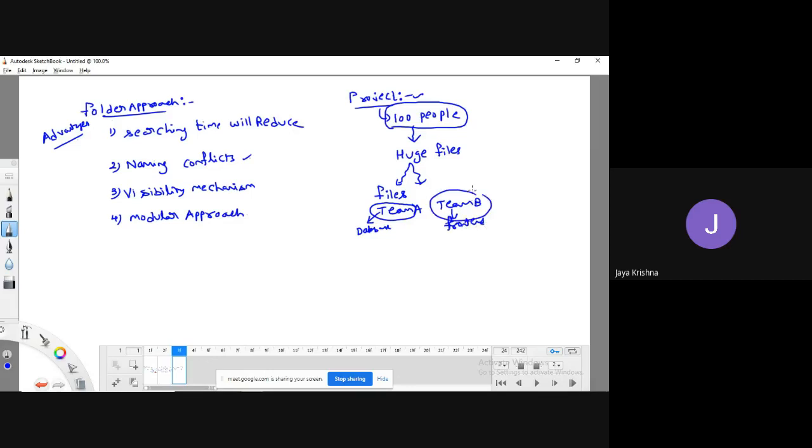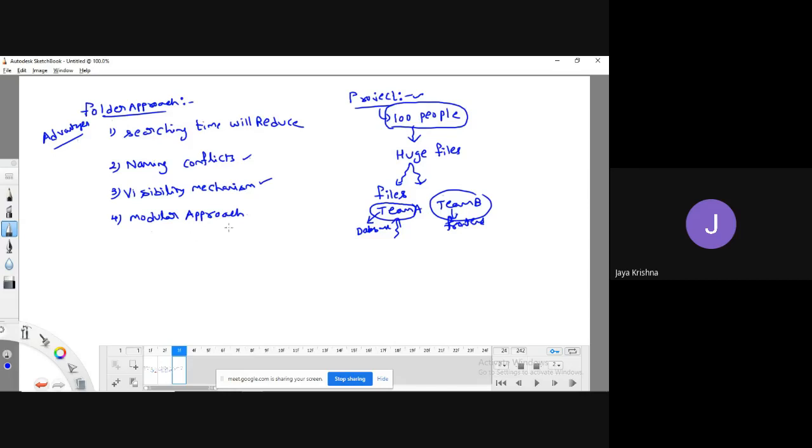So whatever team A is writing is not required for team B. Then it is unnecessary to disclose all the files related to team A to team B. That thing we can get by following the folder approach, like a visibility mechanism.